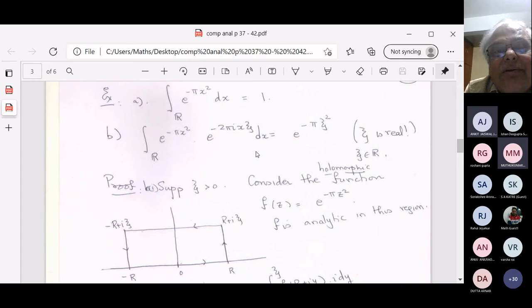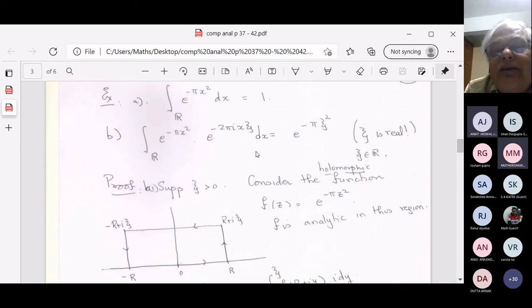Do you understand that this is the Fourier transform of the function e to the minus pi x squared? Okay. What is the Fourier transform? So I'm going to spend quite a bit of time talking about the Fourier transform. So what is the Fourier transform of f, which is a function of x? It is the integral of f(x) e raised to minus 2 pi i x psi dx. This gives you a function of psi. Okay.